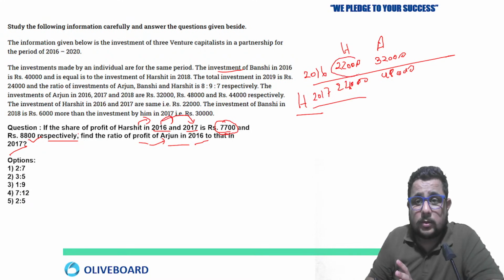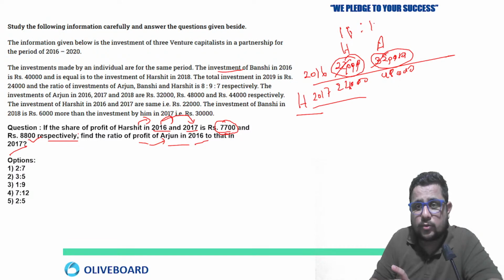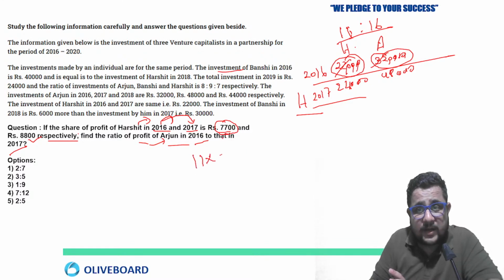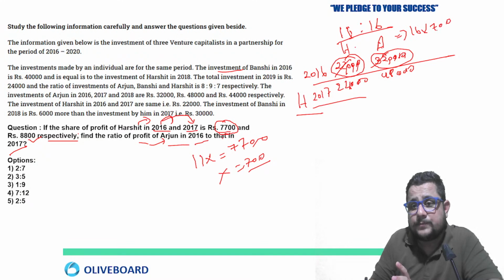Now we know 22,000 and 32,000. Just take the ratio, the zeros cancel. Here also you can cancel. So in ratio, the value is going to be 11 ratio 16, their profit ratio, Harshit to Arjun. So 11x we know in 16, Harshit's profit was 7,700. So x is going to be 700. If x is 700, then Arjun's profit is going to be 16 into 700 in 2016. In 17, in a similar way, take the ratio of their investment, that will be the profit ratio, 11 ratio 24.